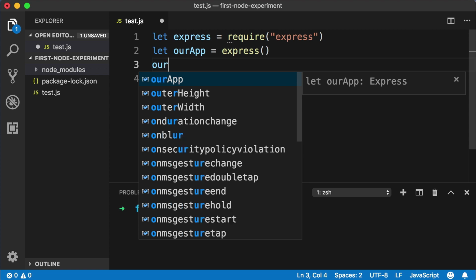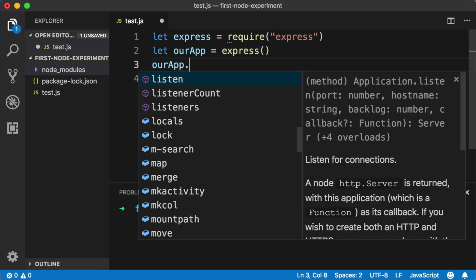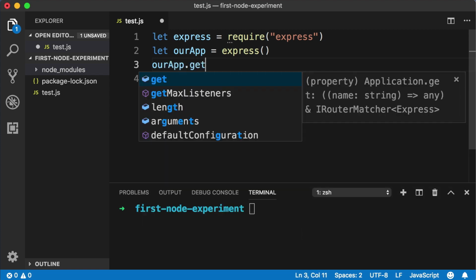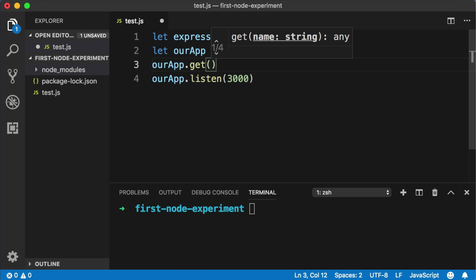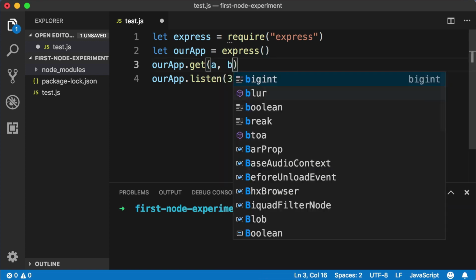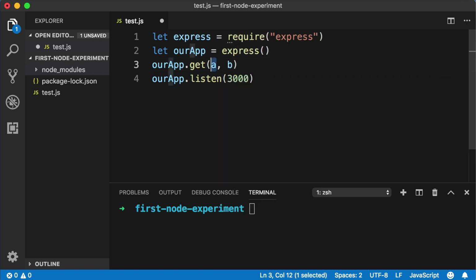So let's use our app variable and then call a method, so dot, and the method is named get. I will explain what the word get means in this context a bit later on in the lesson, but for now, all we need to know is that we give it 2 arguments. So we could say a, b as placeholders. The first argument is the URL that you want to be on the lookout for. So let's just say quotes and then a /. This represents the home page or base URL.